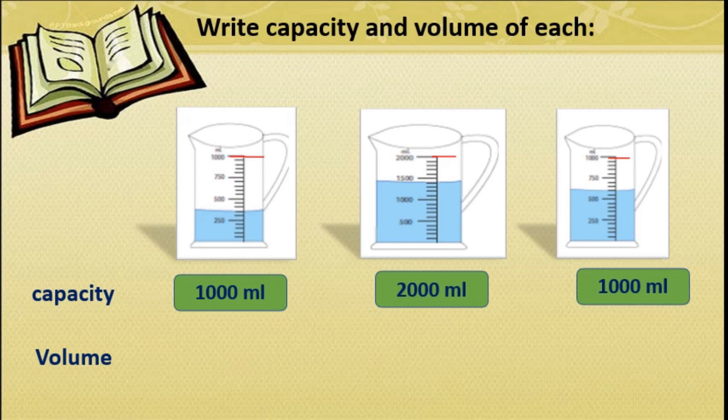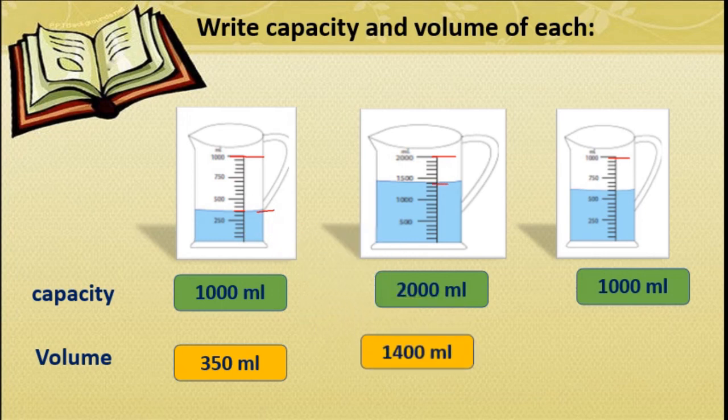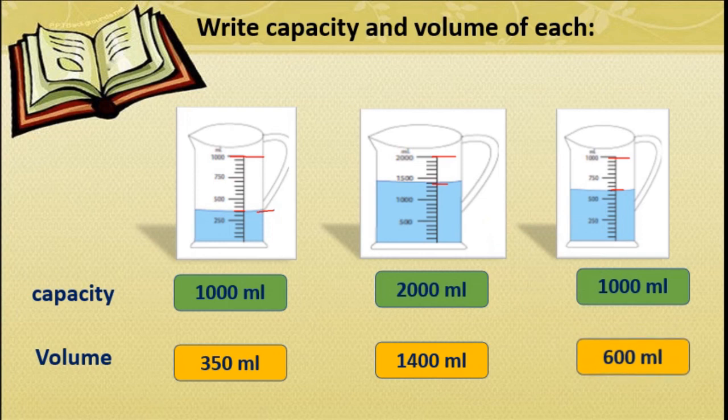See the first jar. What is the volume of this liquid? See, this is the volume of the liquid here. This is 250, 300, 350. So 350 ml volume. In the second one, this is 1000, this is 1500. One line less means it is 1400 ml. Got this? And here you can see this is 500, 550, 600. So 600 ml.